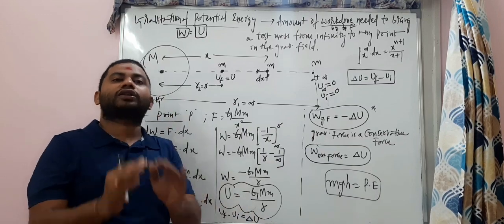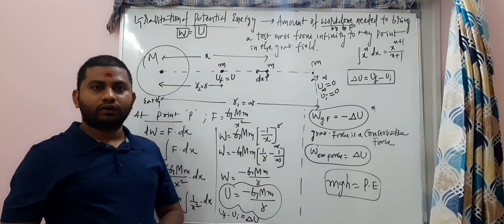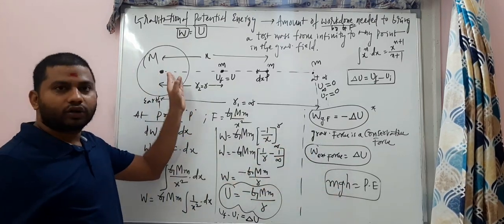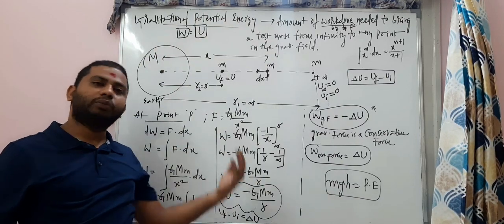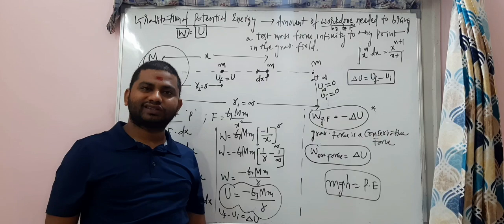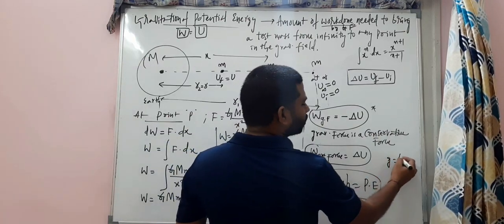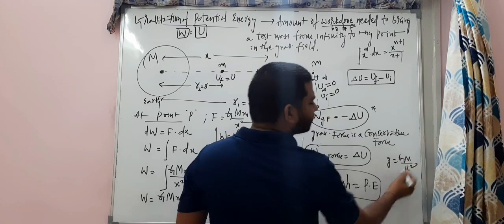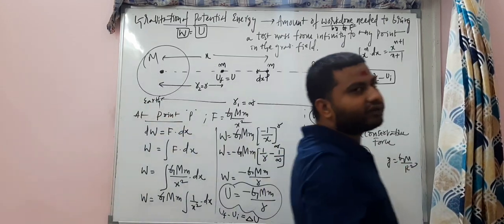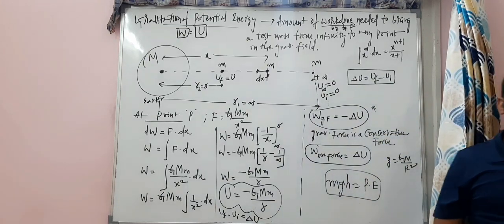So that is the beauty of physics, right? From the surface of the earth, what is the height? You are taking the body, and this g is what? Acceleration due to gravity on the surface of the earth, it's GM by R square. Okay, and let's move on. Let's identify how it is becoming equal to this.